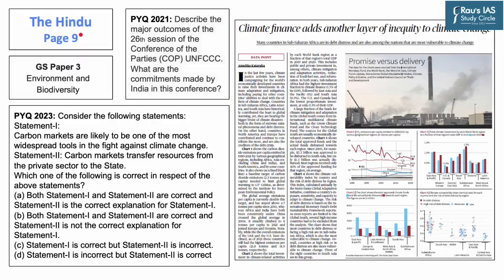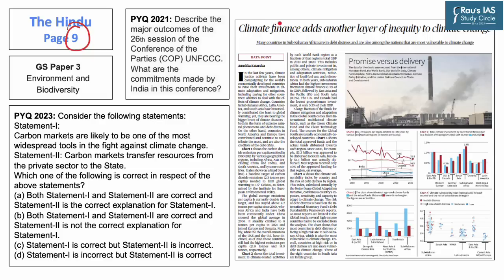Now moving on to the last article of the day that appeared on page 9 of today's Hindu newspaper. As per this article, in the last few years, climate justice activists have been campaigning to the world's economically developed countries to raise investments in climate adaptation and mitigation, which includes paying for other countries' abilities to deal with the effects of climate change.